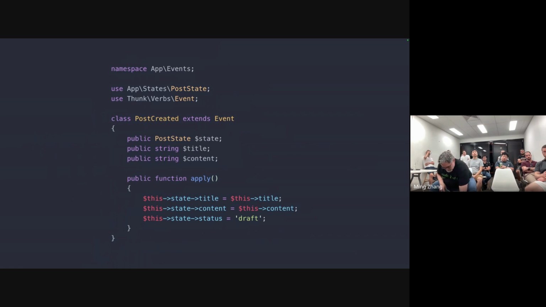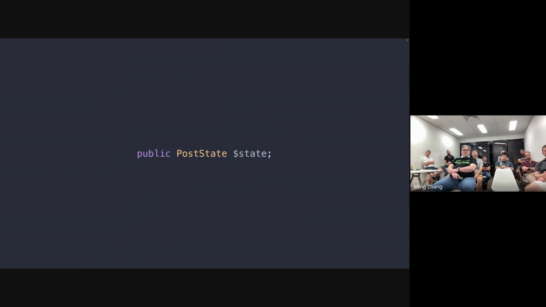I just want to point out one quick thing here. You can see the top property there, the state property, sorry, is typed with post state and it looks something like that. Now, this is actually a new way of adding states to events in Verbs. It's only just been introduced.